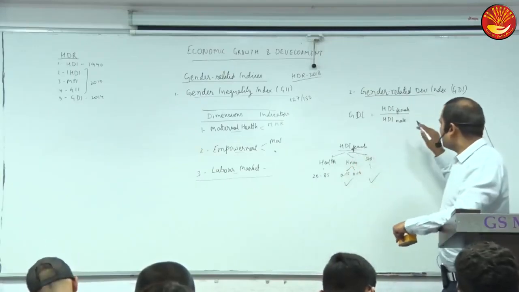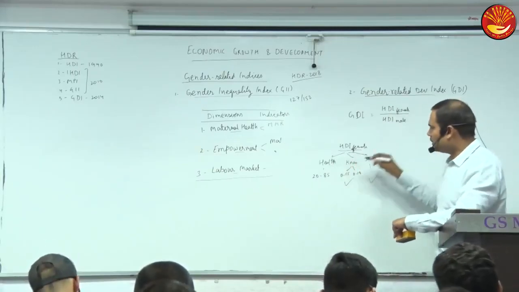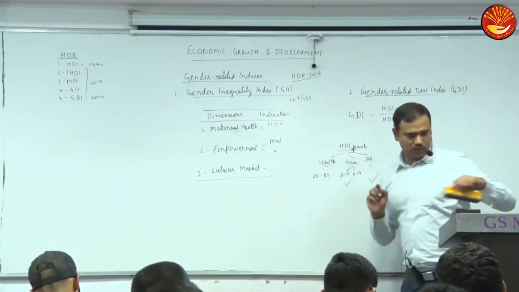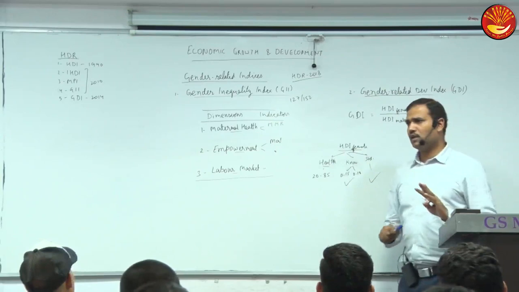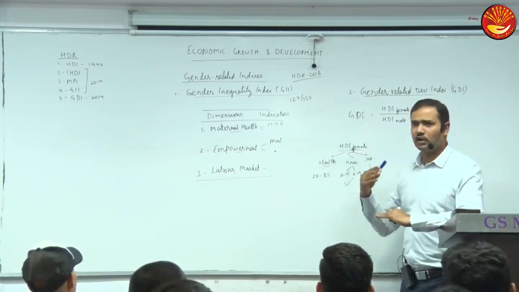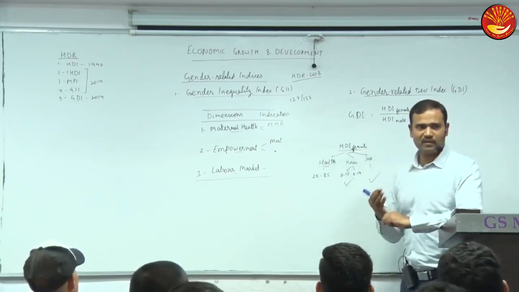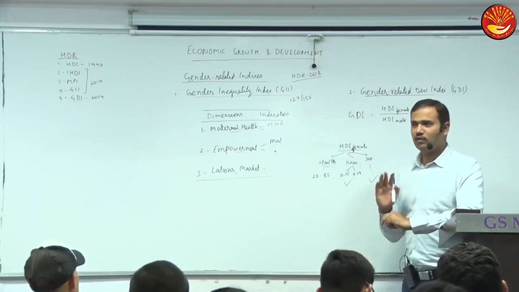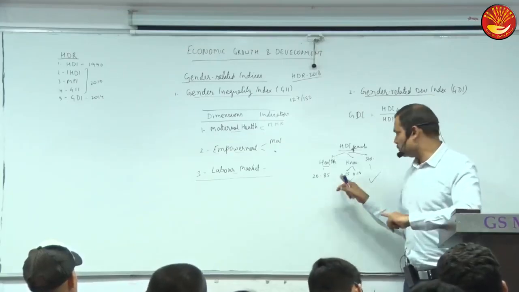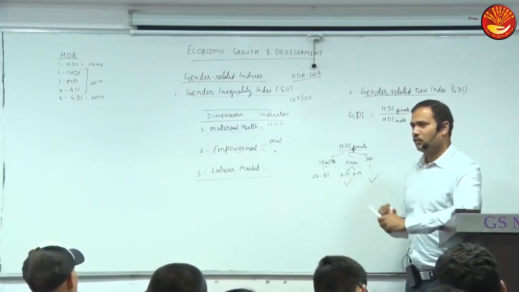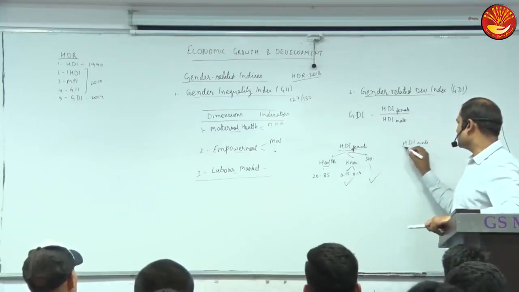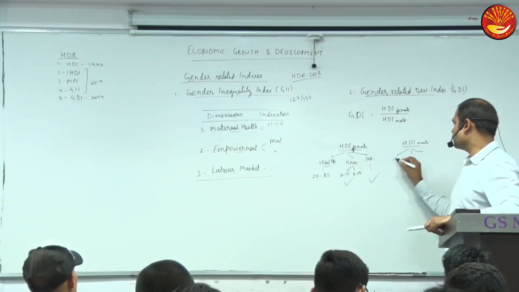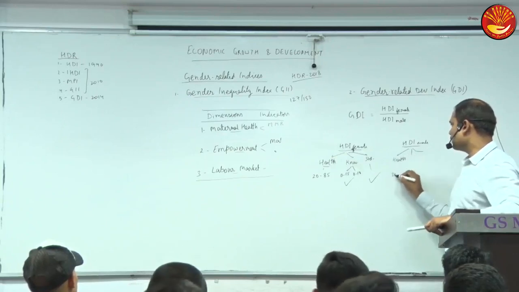Normally, is life expectancy of male higher or female higher in the world? Female is higher. On average, how many years do females live longer than males? Around 5 years. So this has to be changed. For HDI male, for health, it is 20 to 85.